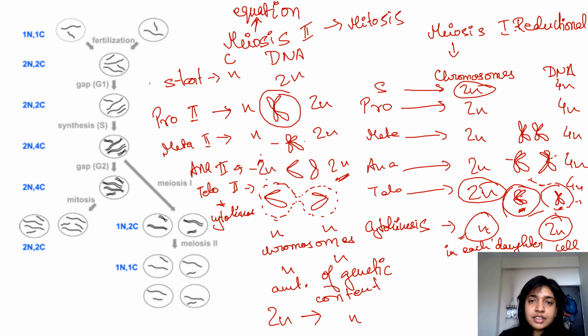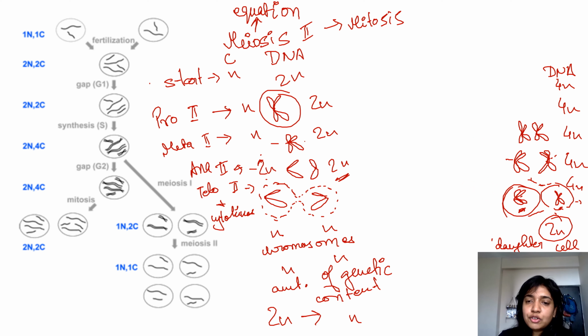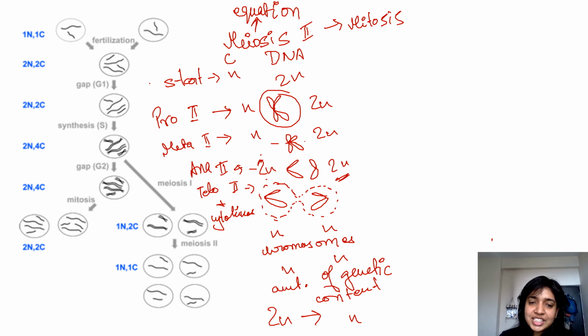Now I will also summarize mitosis in terms of chromosomes and DNA content. Till now, in terms of mitosis, we have talked about G1 phase, S phase, and G2 phase. However, there are multiple other phases of mitosis. So when we're talking about mitosis: G1, S, G2, and then pro, meta, ana, telo. This is chromosome and this is DNA.